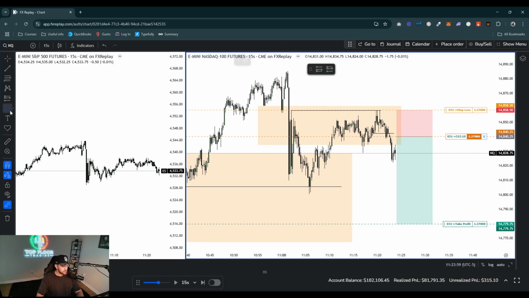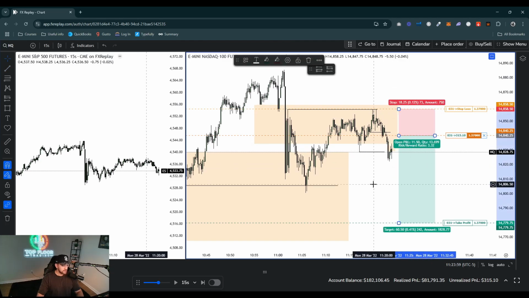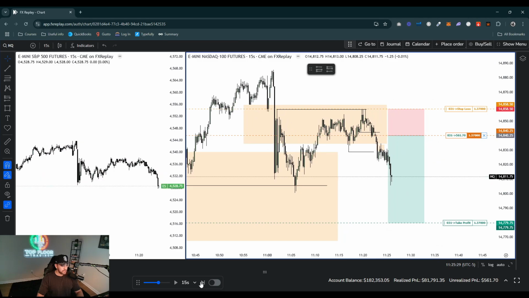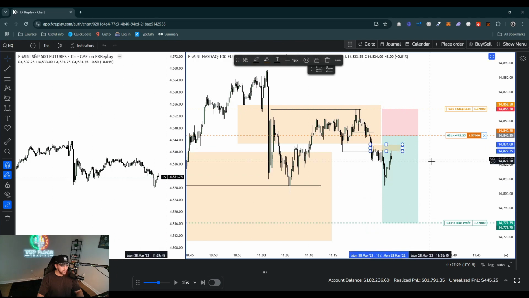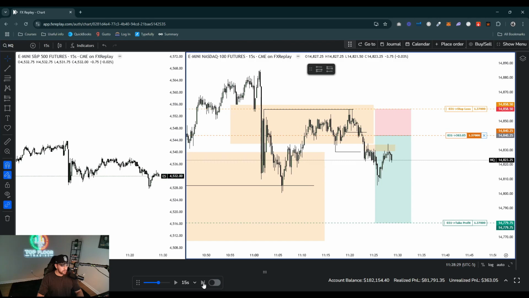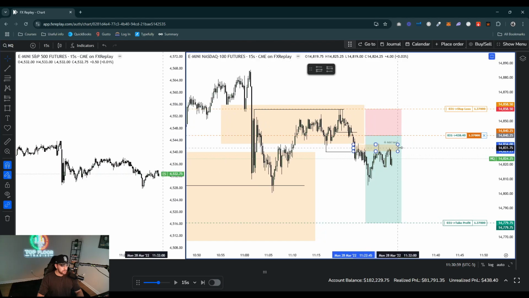All right, so we've just formed a fair value gap. I'd like to see this hold right here, this 15-second, because we closed below this low. So I'd like for this fair value gap to be used as continuation, because if you guys don't know, fair value gaps are used for continuation. I'd like to see that hold right there. You see a nice displacement lower. So we come back to this fair value gap again that broke that low. I want to see it hold. Don't want to see it get back above it. Hold. So it keeps retesting it here.